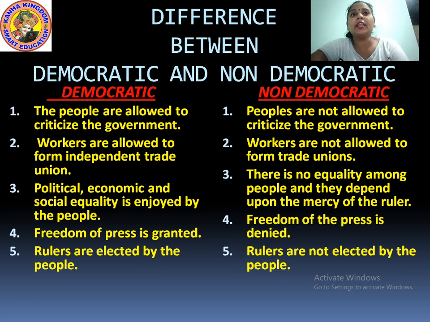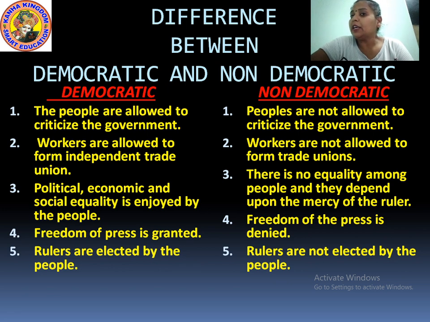Now, let me tell you the difference between democratic and non-democratic type of government. Actually, democratic is quite different from non-democratic. As the word is clear to you, democratic means of the people, for the people and by the people. It is a famous statement given by Abraham Lincoln, the first president of America. And non-democratic is where the people or the government is not following the policy related to democracy.